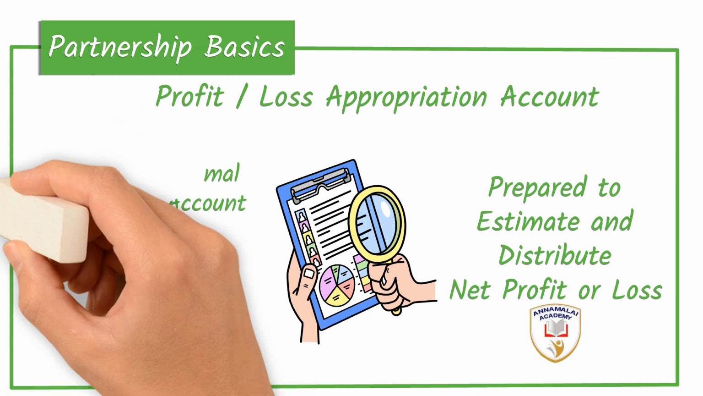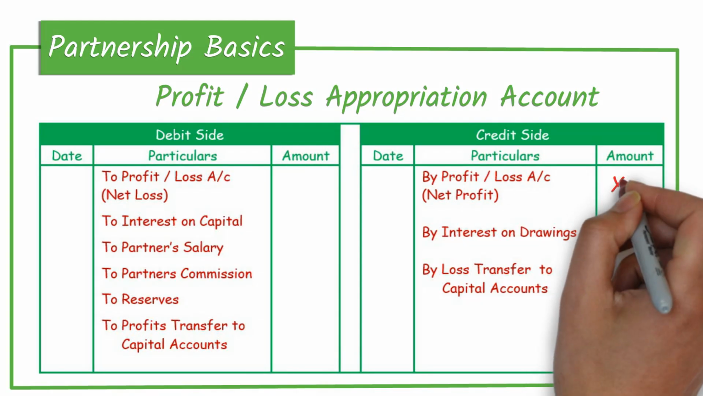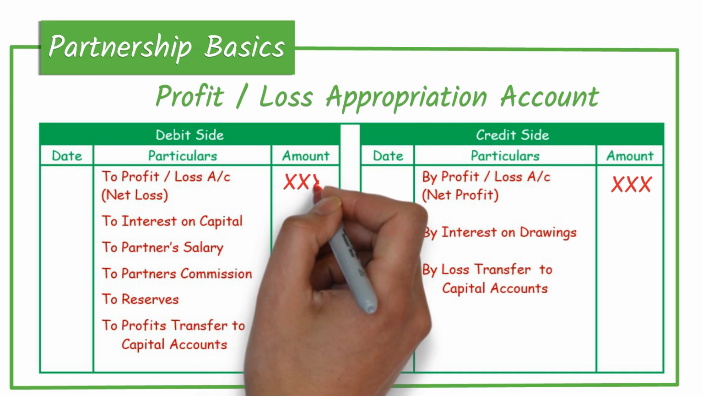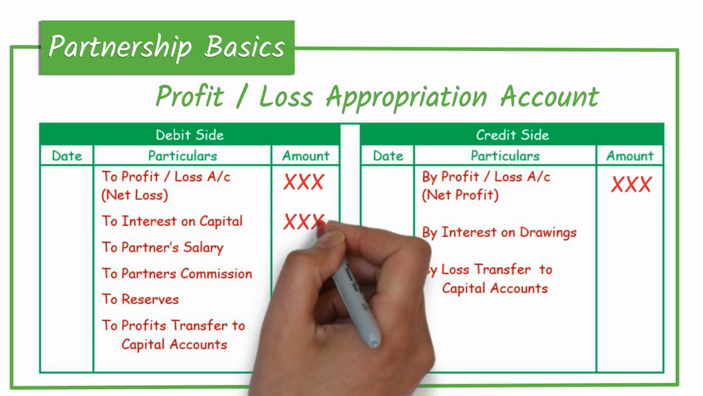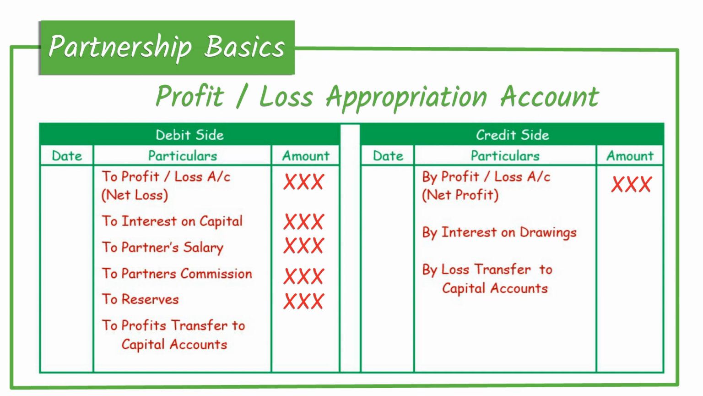In the profit or loss appropriation account, the profit from the normal profit or loss account is credited. The loss in the normal profit or loss account is debited. All that the firm has to pay to the partners, that is the interest on capital, partner's salary, partner's commission and the reserves to be set aside, are recorded on the debit side. The money that the firm is entitled to receive from the partners, that is the interest on drawings, will be recorded on the credit side of the profit or loss appropriation account.